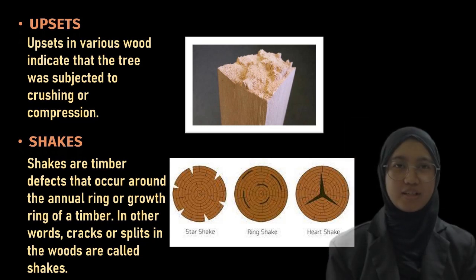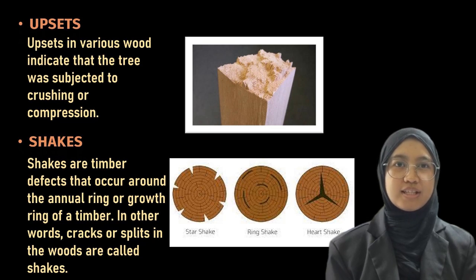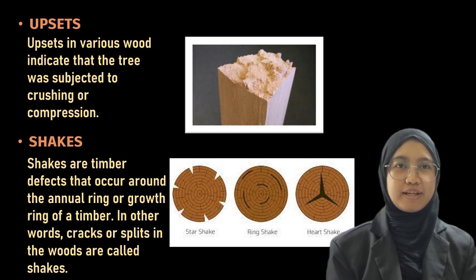Shakes are timber defects that occur around the annual ring or growth ring of the timber. In other words, cracks or splits in the wood are called shakes. It may or may not be a structural problem depending upon depth and use. The main problem is aesthetic. Where appearance is important, shakes are undesirable. Shakes can be classified into 3 main categories.